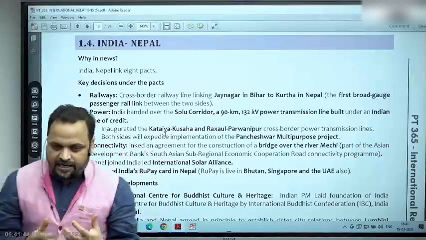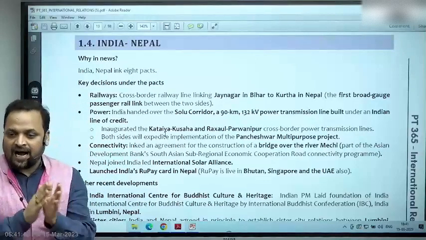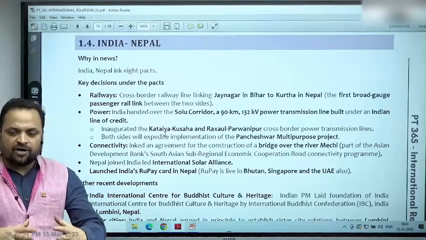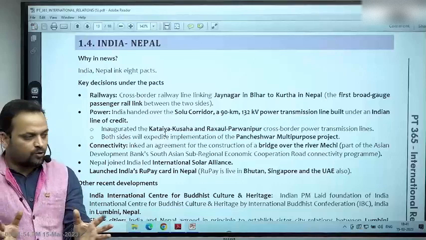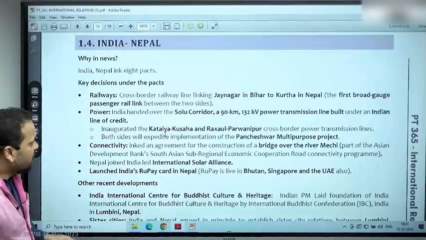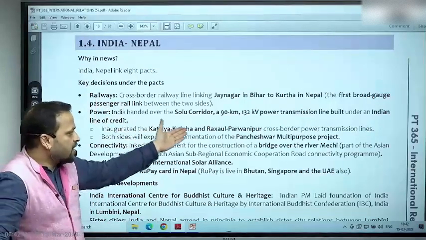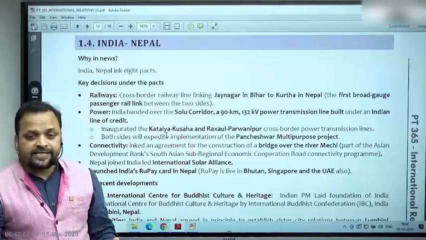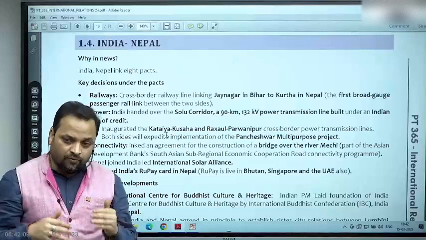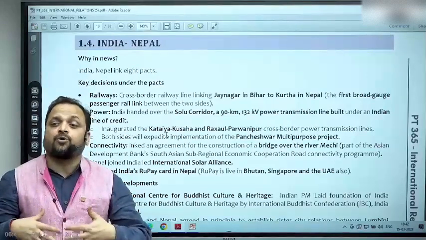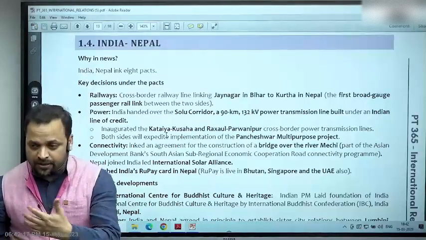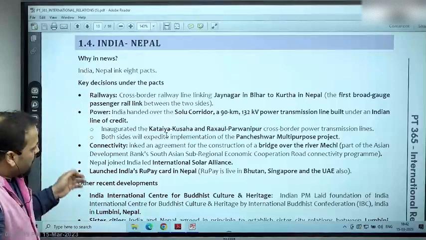So this is basically power sector cooperation, plus now add it to the rivers, the river treaties which we had talked about, right? So it is not a very successful example of hydropower cooperation, but we expect that this needs to improve, and this is going to improve, right? So अब आगे देख लो, कटिया, कुसहा, रक्सौल, परवानीपुर क्या है? ये basically transmission lines हैं. So Nepal is a net importer of electricity from India, whereas Nepal's potential is to become a net exporter itself. All right, so thereby we say it's all the more required that both countries cooperate in water resource or hydropower.